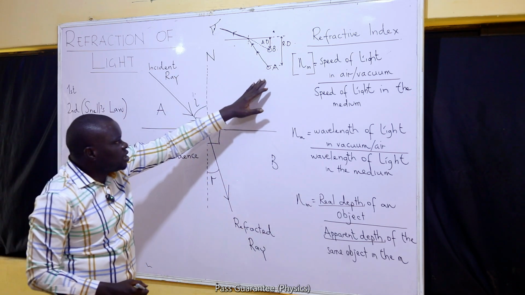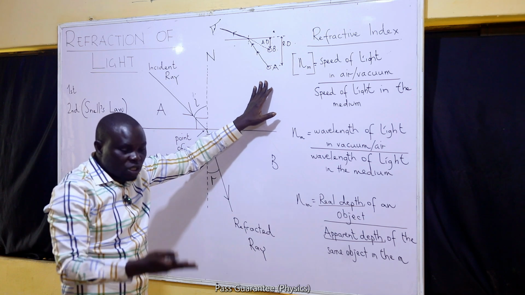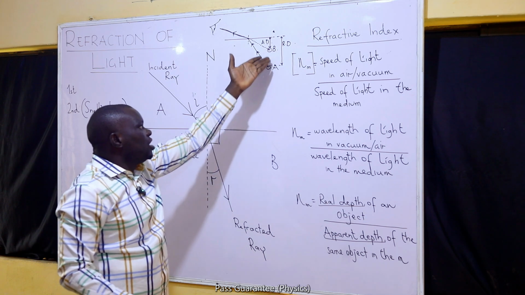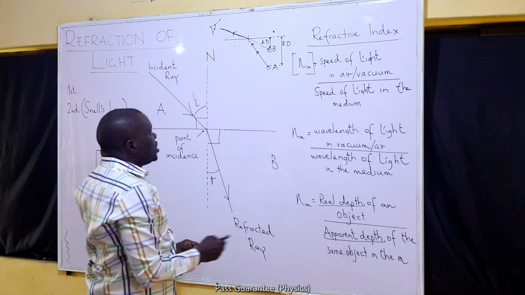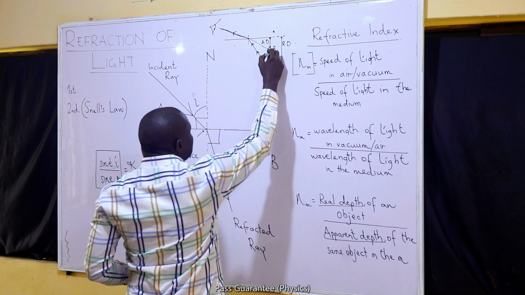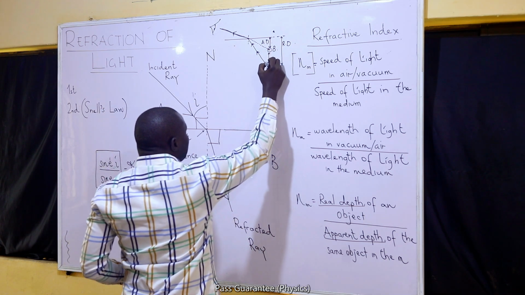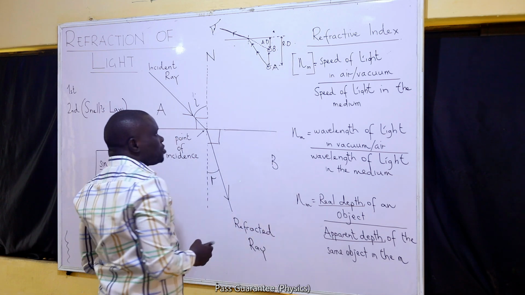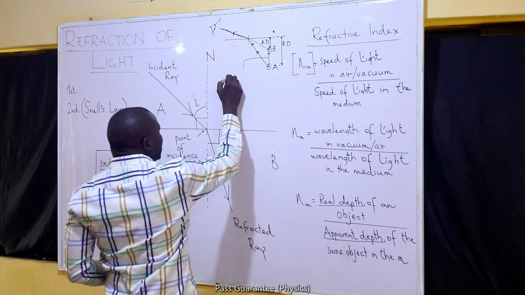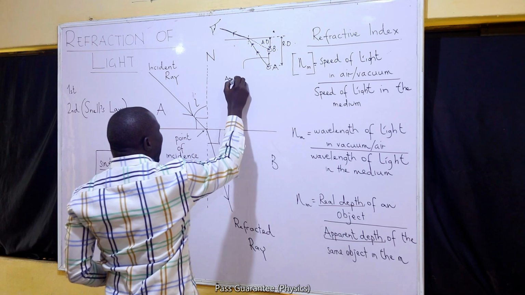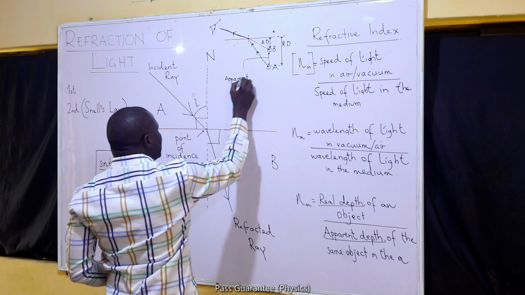If you drop an object under glass and you look through the glass, it will appear to have been displaced upward. The difference between the real depth and the apparent depth is called the apparent displacement.